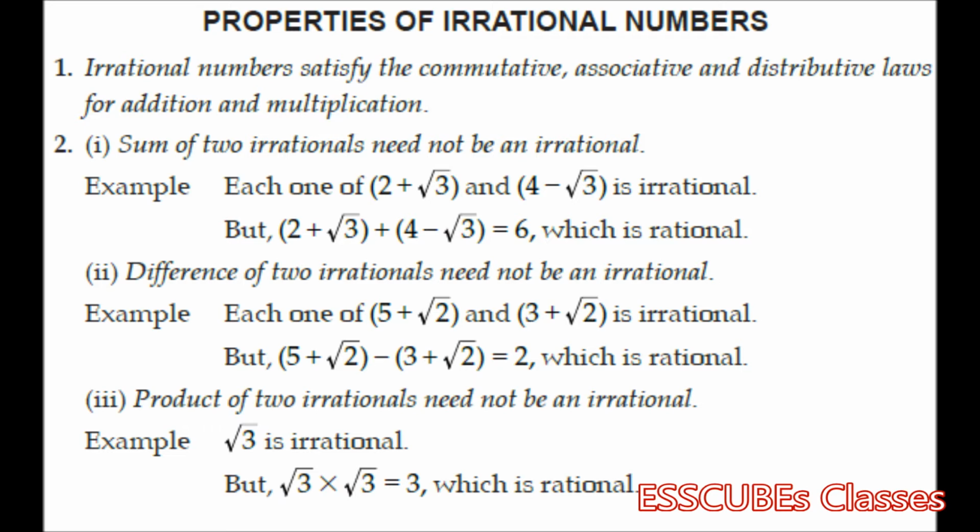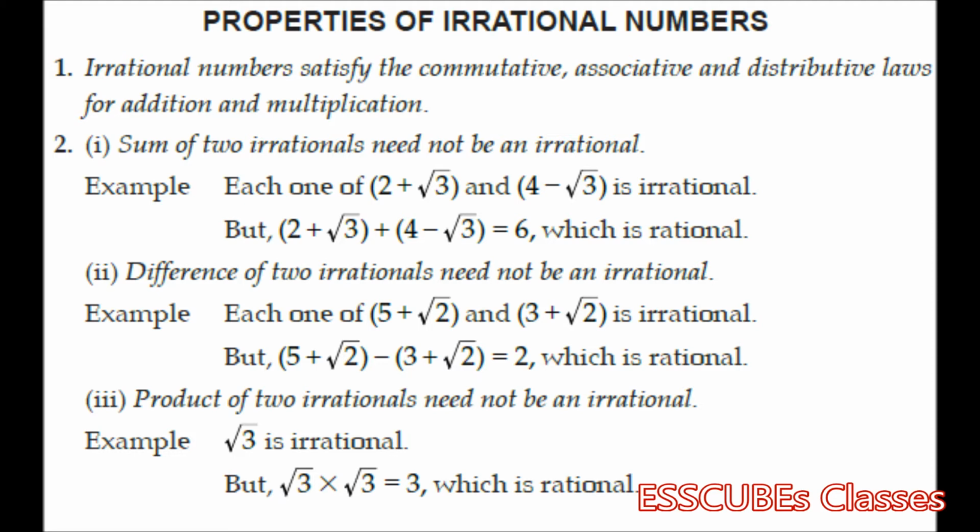Also, the difference of two irrationals need not be an irrational. Let's take the example that is on the screen. 5 plus root 2 is irrational. So is 3 plus root 2. But if I subtract the second number from the first, root 2 gets cancelled and we are left with 2, which happens to be a rational number. Thus, if we add or subtract two irrational numbers, it may not be irrational, it may be a rational number.